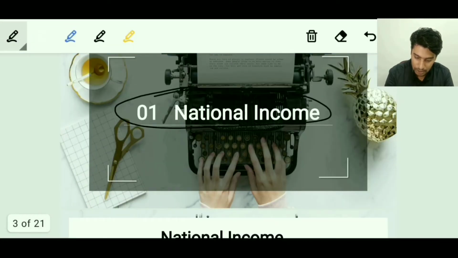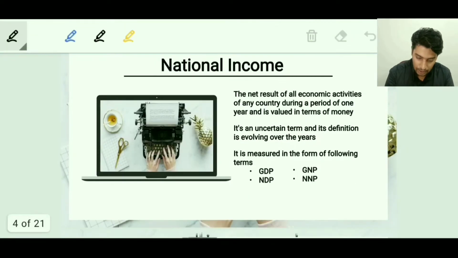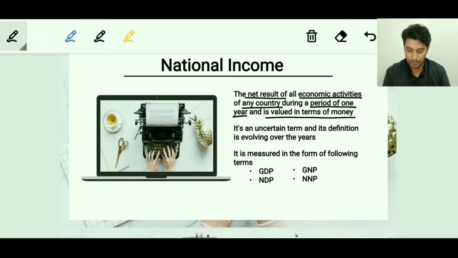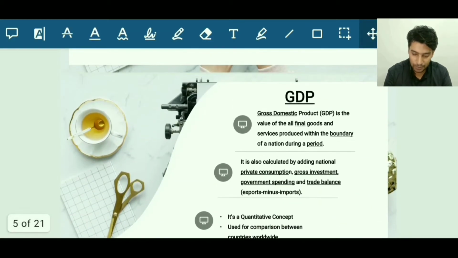Let's begin with our topic, national income. We are already aware it is nothing but the net result of all the economic activities in any country within a period of 1 year, or usually a designated time, and it is valued in terms of money. National income is measured in the form of these four terms: GDP, NDP, GNP and NNP. Let's quickly learn about these.